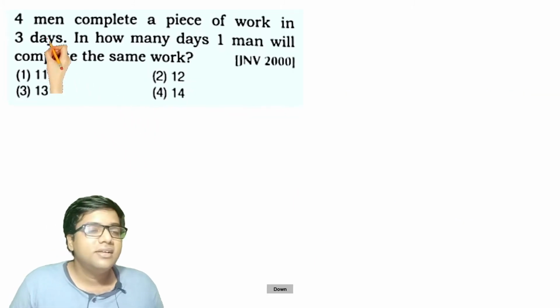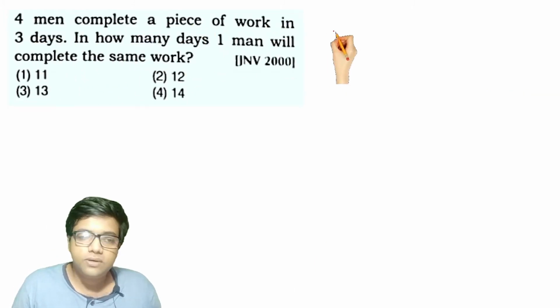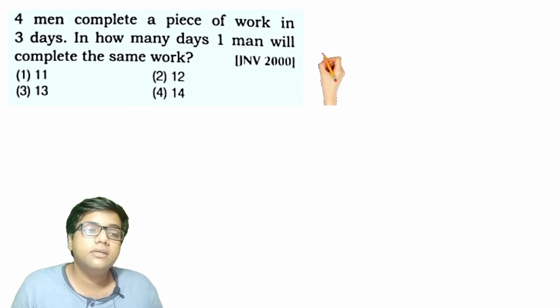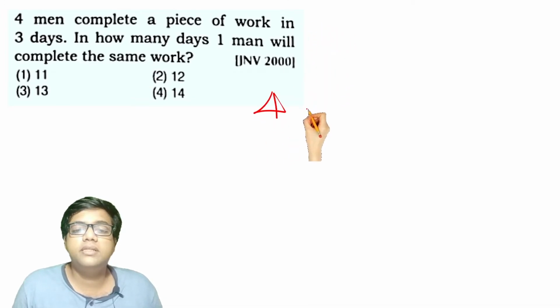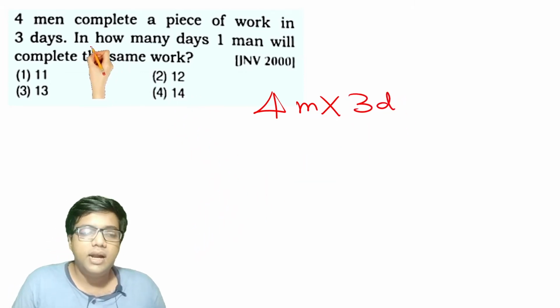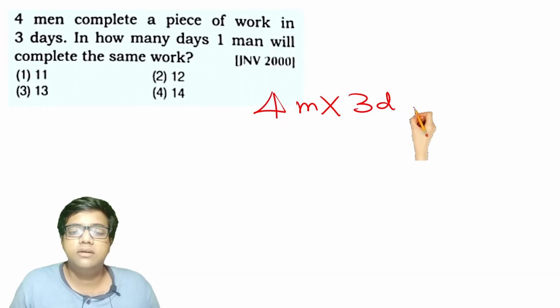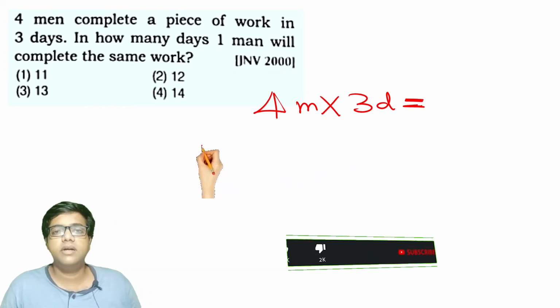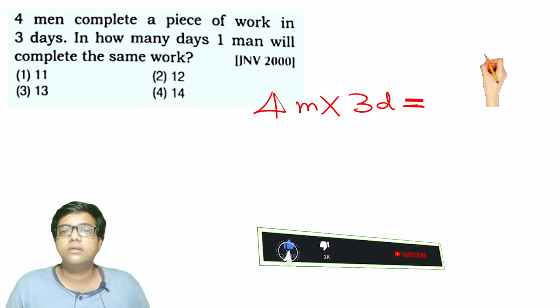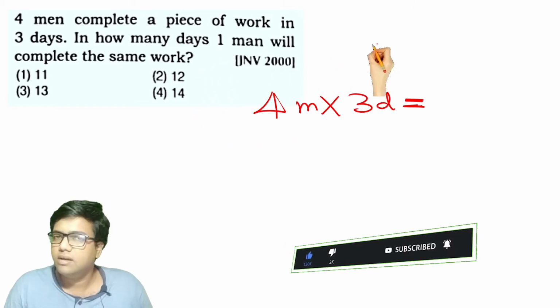Okay. 4 men complete a piece of work in 3 days. Very well. What is the volume of work then? 4 men completing the work in 3 days. This is the volume of the work. And they are asking in how many days one man will complete the same work. The volume of the work will always be the same, right? The quantity of work, whether it is done by 4 men or by 1 person, doesn't change.